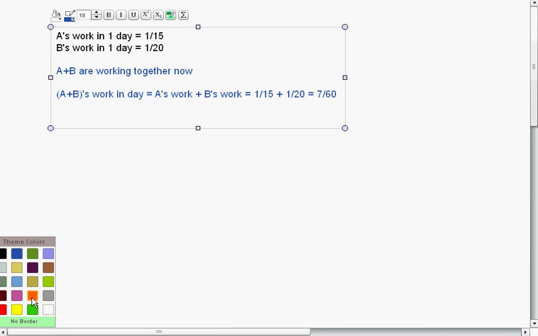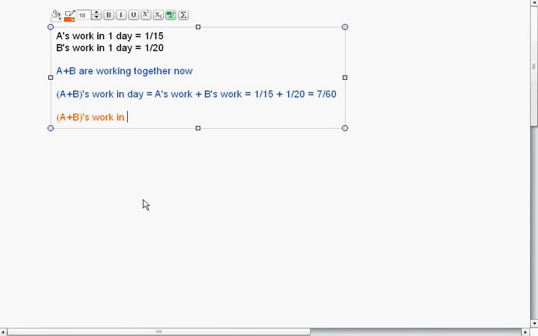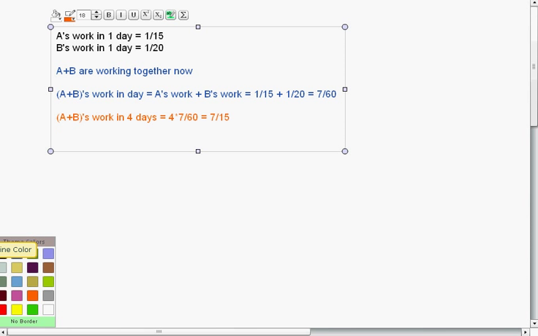Now it's given in the question that they worked for 4 days. A plus B's work in 1 day is 7 upon 60. So what will be A plus B's work in 4 days? So A plus B's work in 4 days will be equal to 4 times the work in 1 day. And what was the work in 1 day? 7 upon 60. So it will be 4 times 7 upon 60. So it will be 7 upon 15. So they were able to do 7 upon 15 work in 4 days.